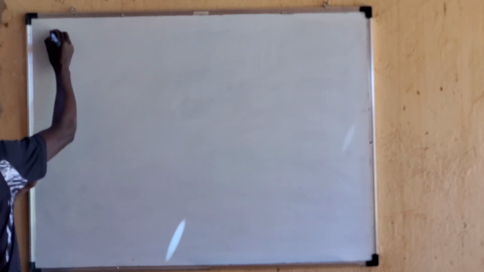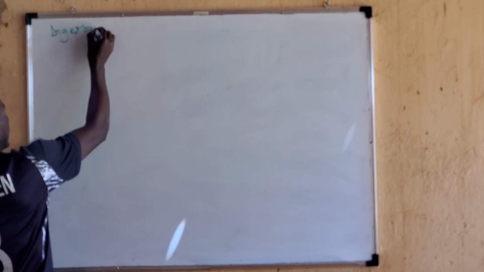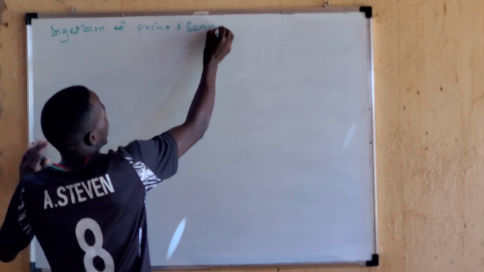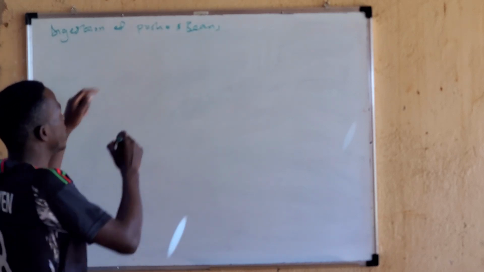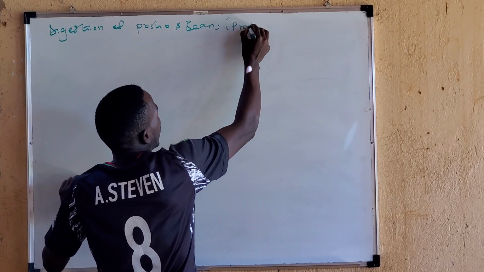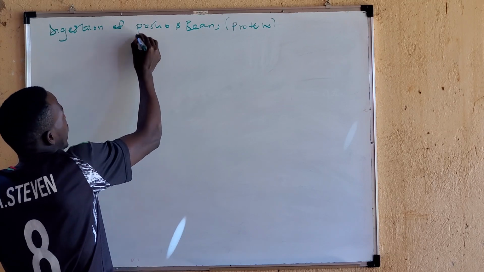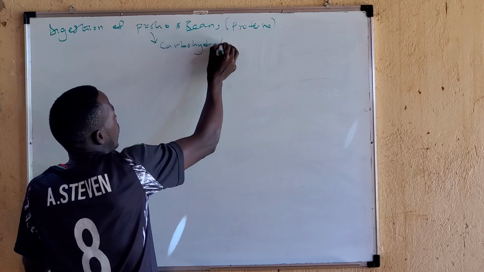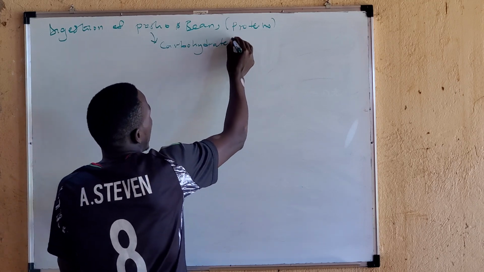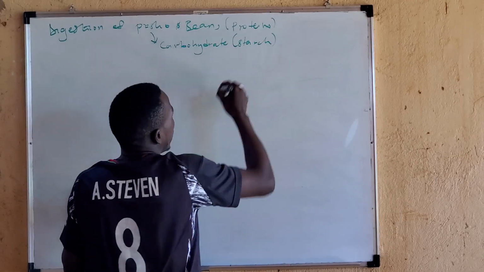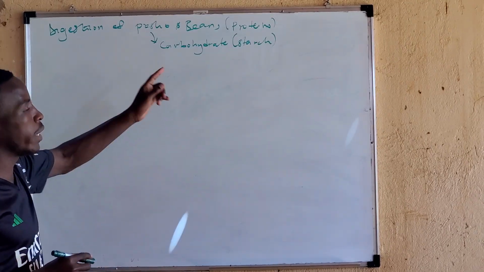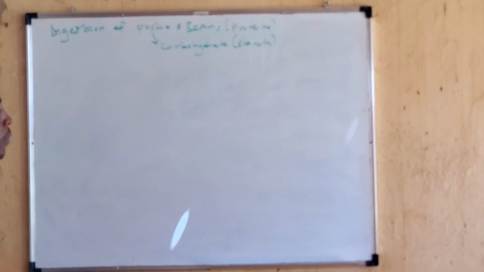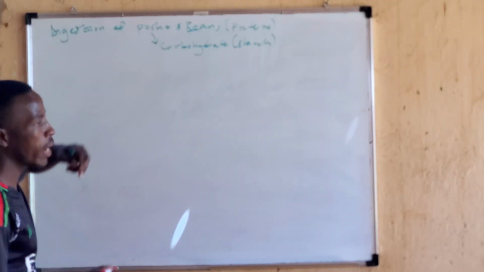Now, digestion of pottage and beans. All of us are aware that beans have proteins. And then the pottage has carbohydrates. However, we have the third class of carbohydrates known as the polysaccharides, and this is called starch. Therefore, basically, we are going to see the breakdown of proteins and starch. Am I clear? Now, what is the basis of assessment when you're answering digestion of pottage and beans?